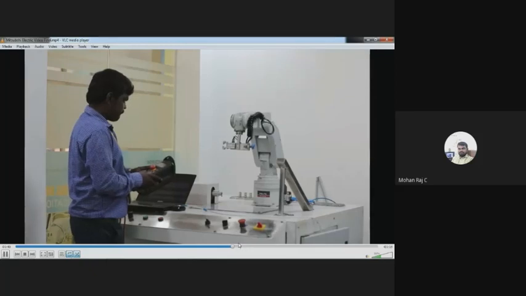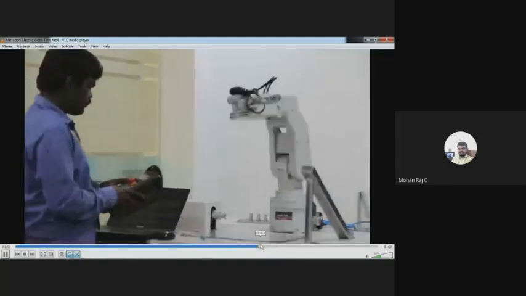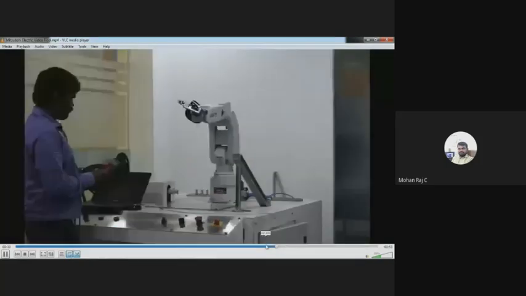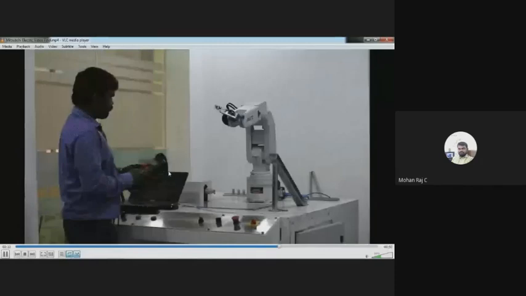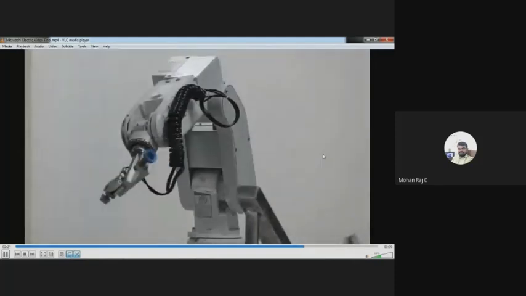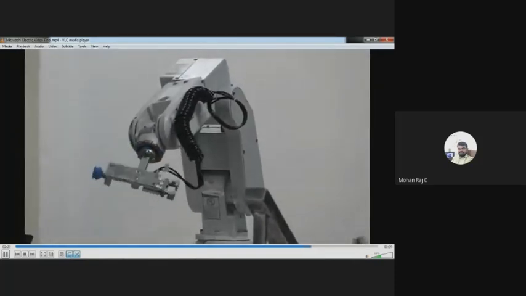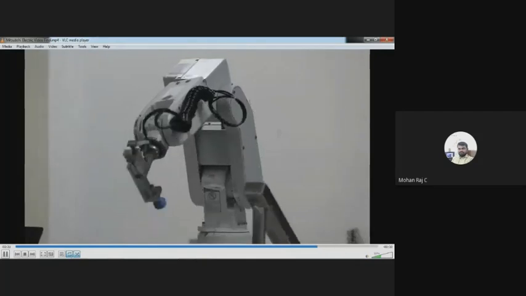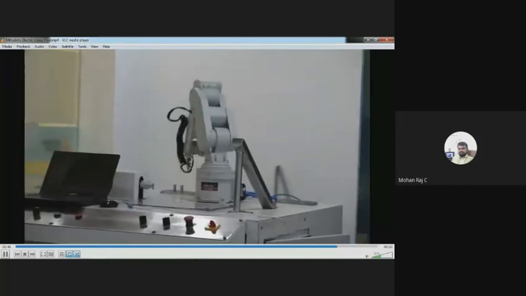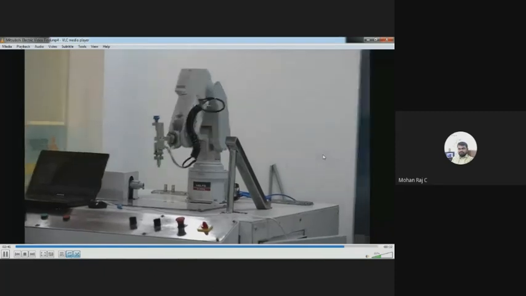So I am doing jogging operation here. So it is a palletizing operation.